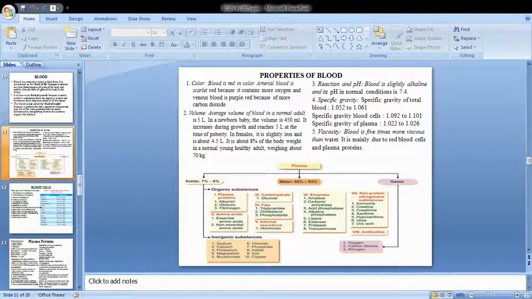Albumin, globulin, and fibrinogen. Yes, correct. So these are the proteins. They are all heavier in nature. Because of the presence of these cells and the organic compounds, they will settle down. At the top you will get some clear solution. That is called the plasma.